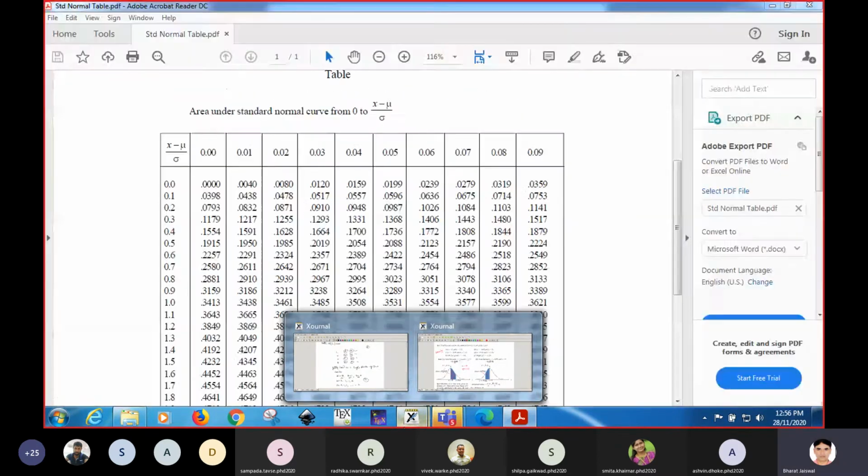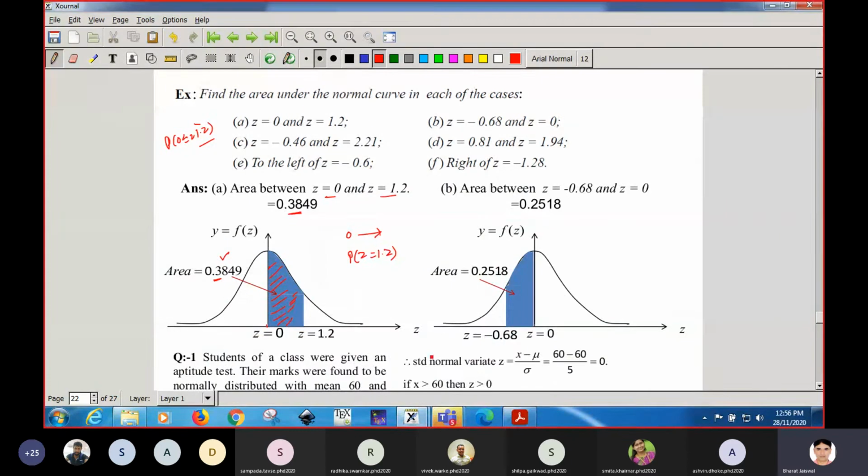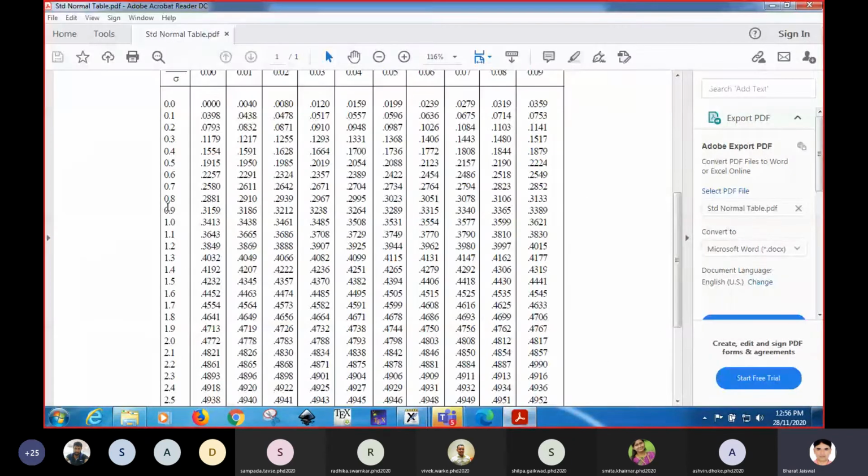Okay, so 1.2, go to the 1.2. We will take 1.20. So corresponding to 1.20, it is 0.3849. This means this is the area from 0 to that point.